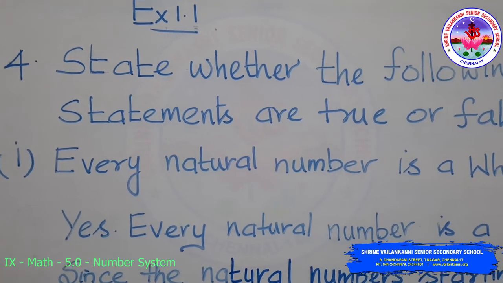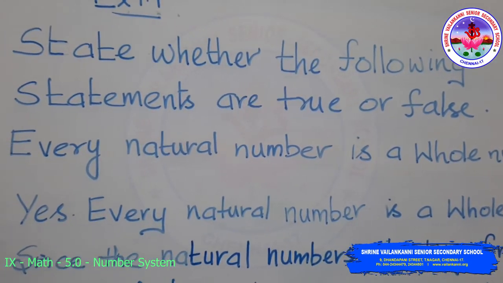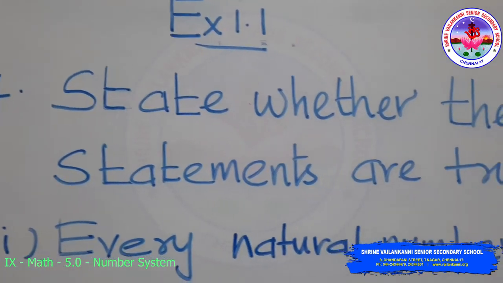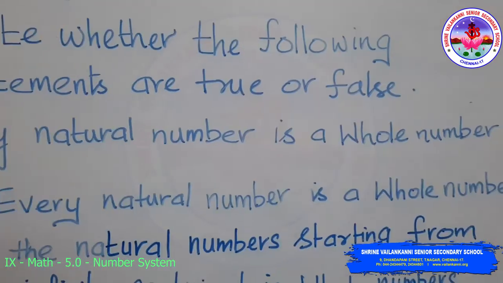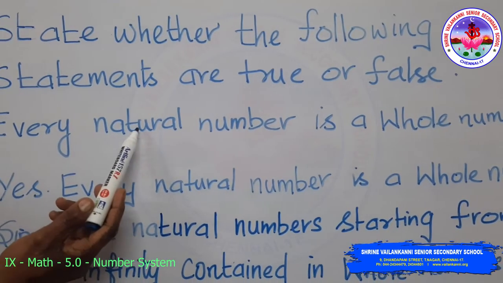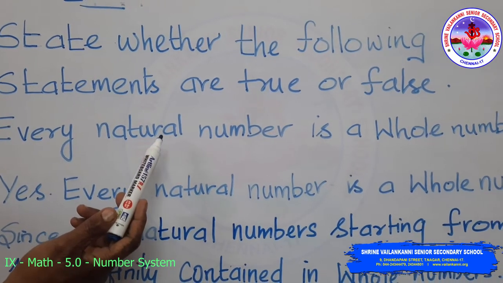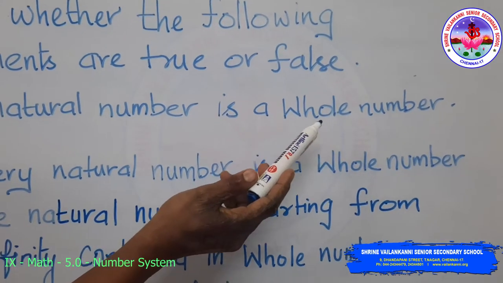Fourth problem, state whether the following statements are true or false. First subdivision, every natural number is a whole number. Natural numbers contain the numbers starting from 1 to infinity, whereas whole numbers have the numbers from 0 to infinity.